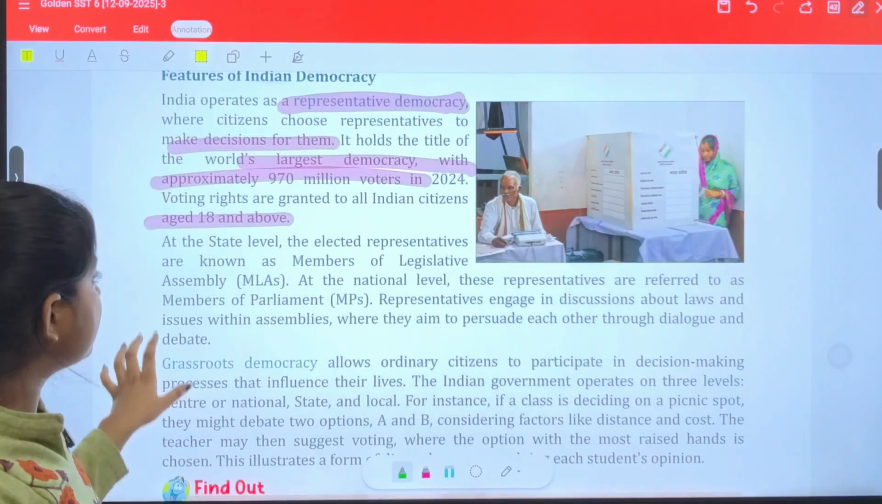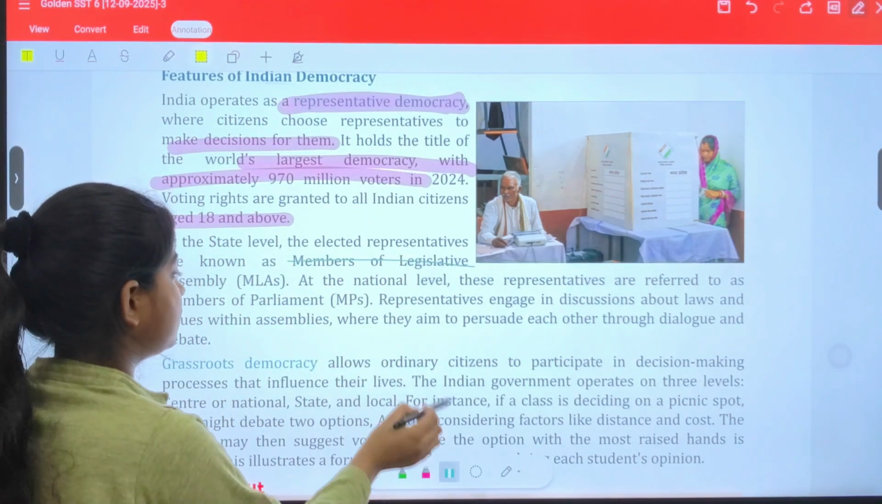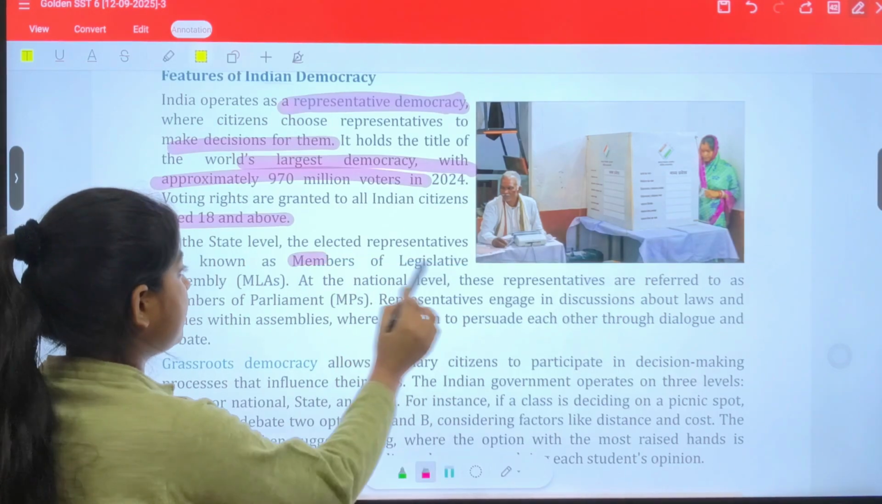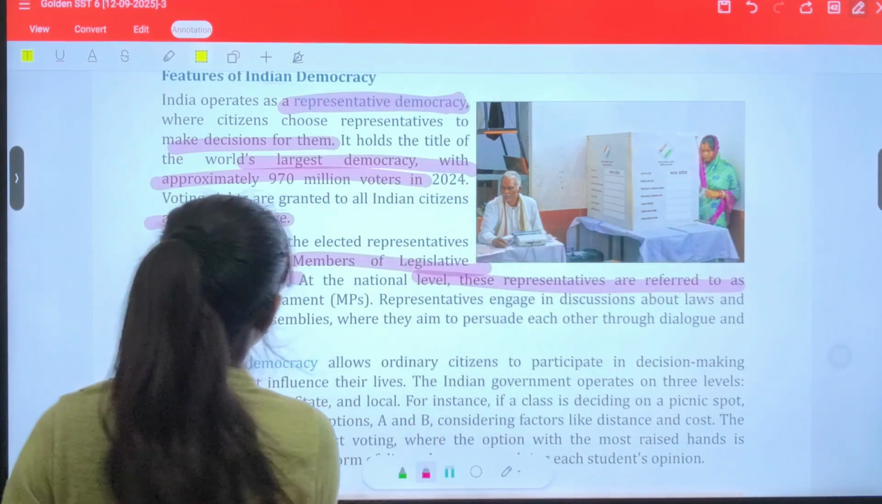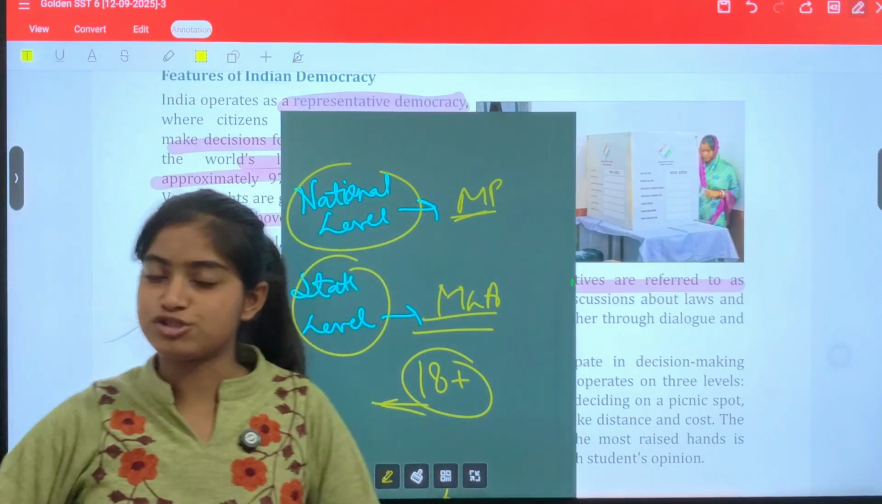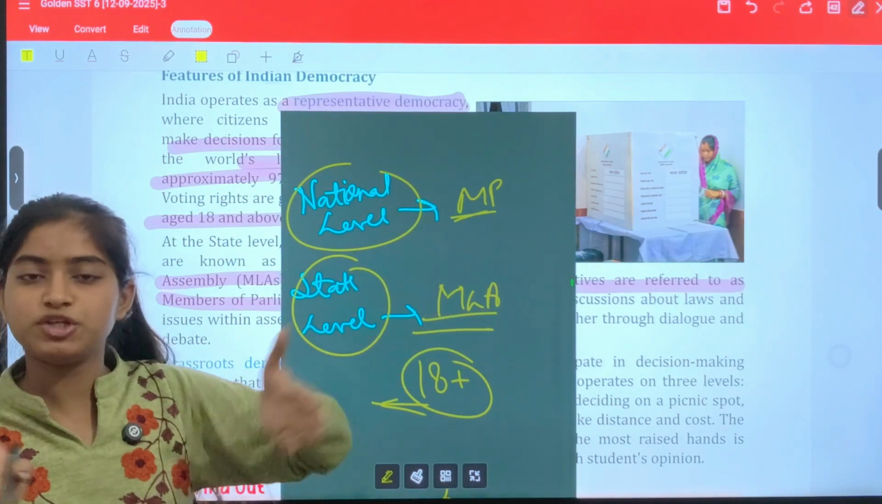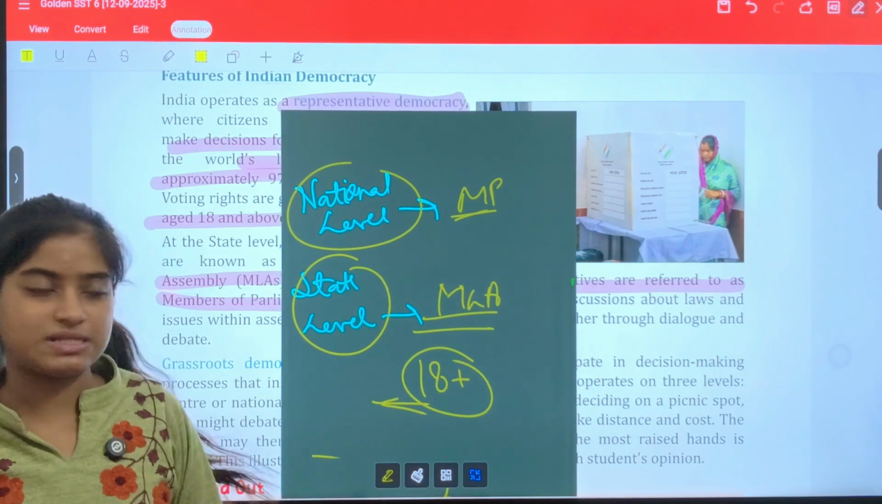Clear? At the state level, the elected representatives are known as members of legislative assembly. At the national level, these representatives are referred to as members of parliament. That means when you are electing people on the national level, they will be called MPs, and when you are electing people on the state level, you will call them members of legislative assembly. Clear?